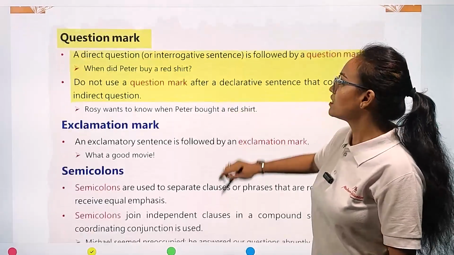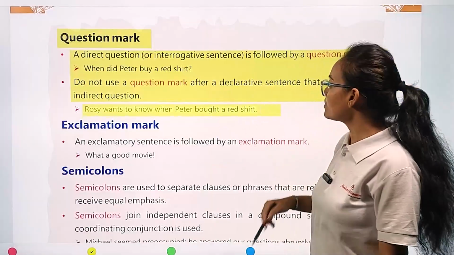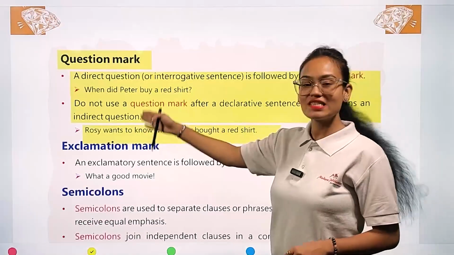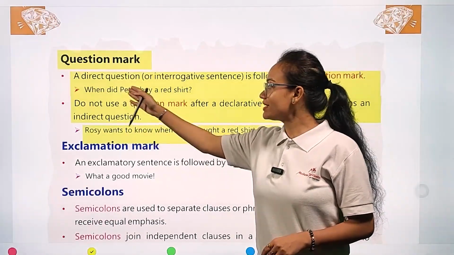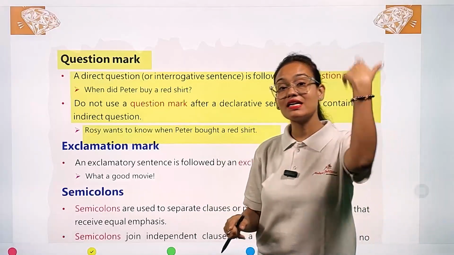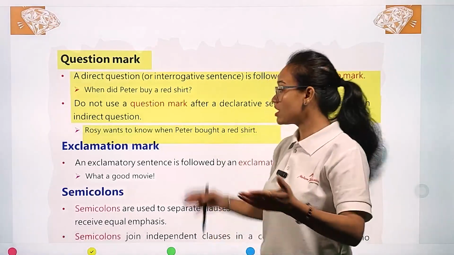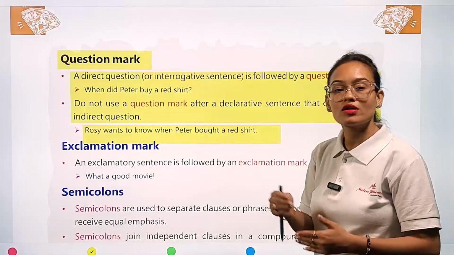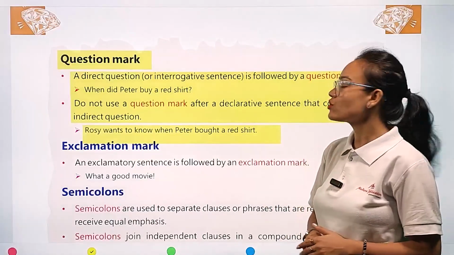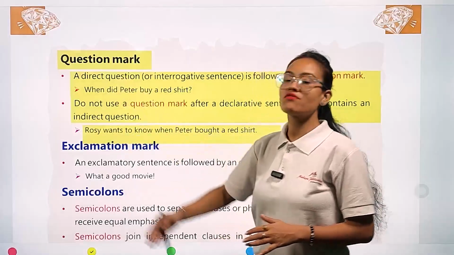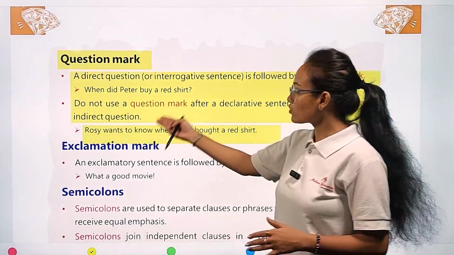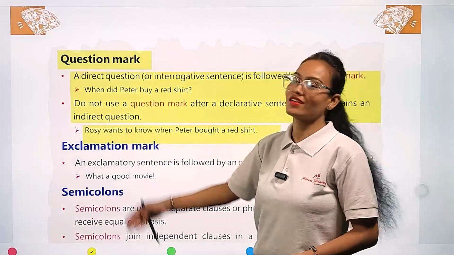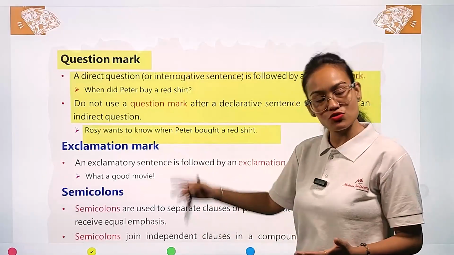Example, you can see here: Rosie wants to know when Peter bought a red shirt. See, the question is the same. The first one, when did Peter buy a red shirt? Here we are asking a direct question. On the other hand, Rosie wants to know when Peter bought a red shirt. So you can see the difference: in the first one we are asking a direct question to Peter, and on the other hand we are asking an indirect question. Not we, not you, Rosie here. Rosie is asking an indirect question to Peter.